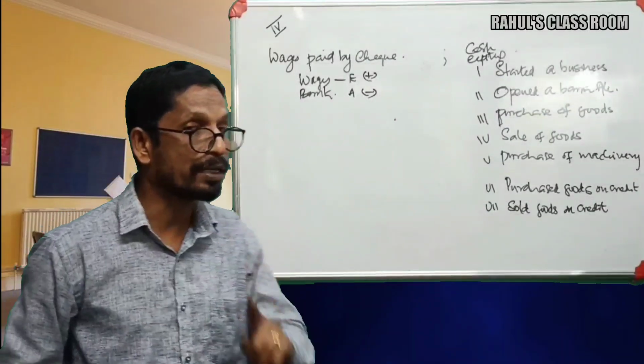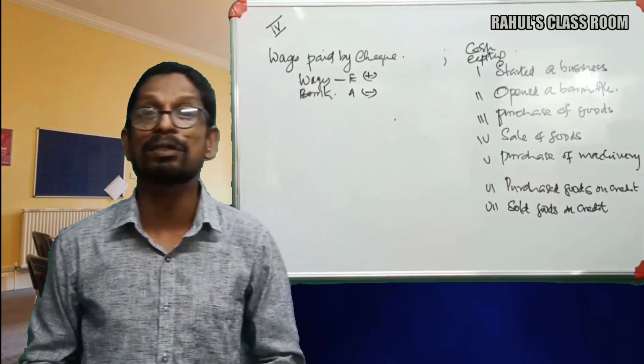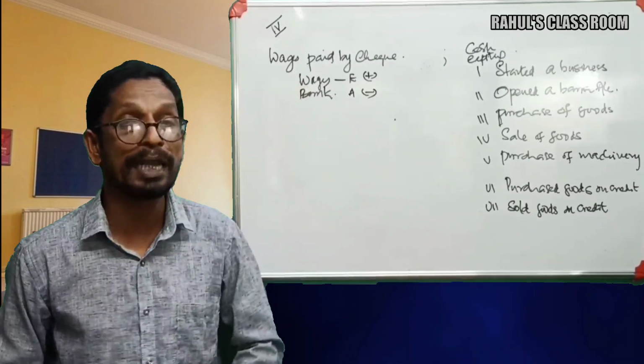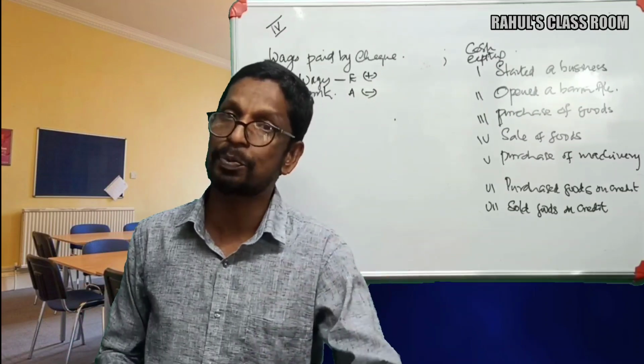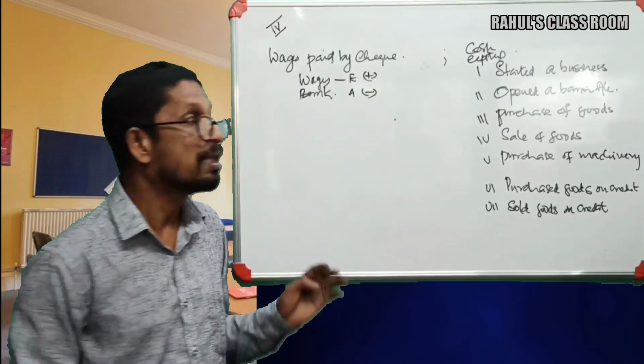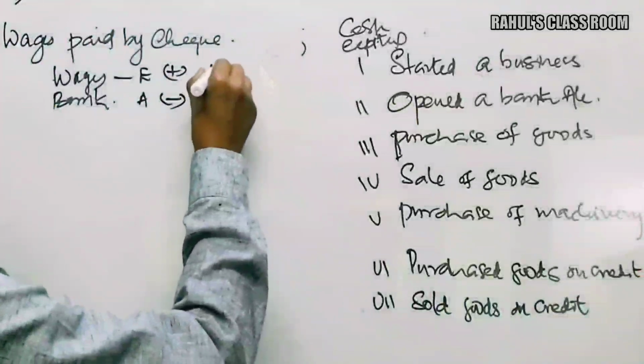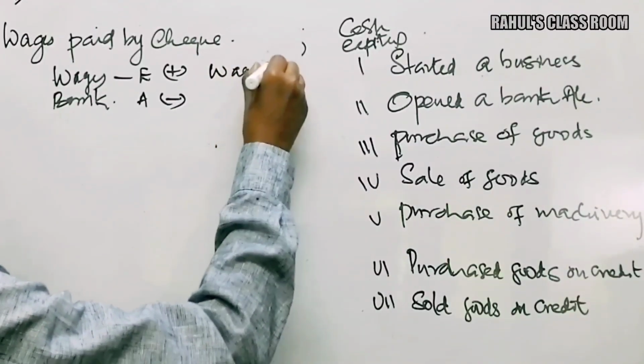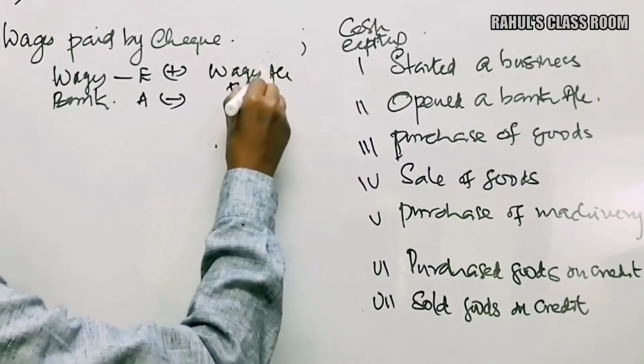So a debit nature item is increasing, another debit nature item is reducing. That means which debit nature item is increasing here? Wages, that's an expense. That debit nature item is increasing. Therefore, it should be debited here. So what's the entry here? Wages account debtor to bank.